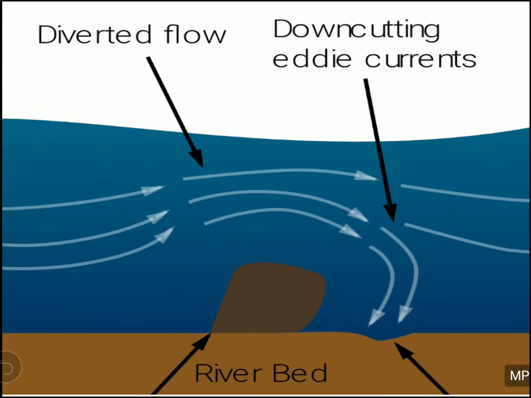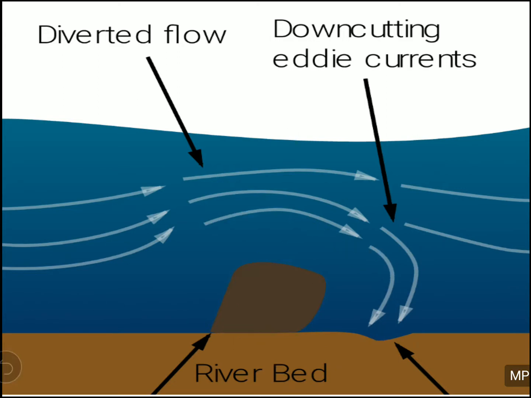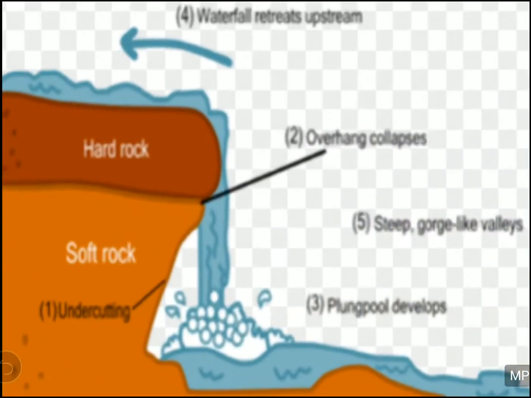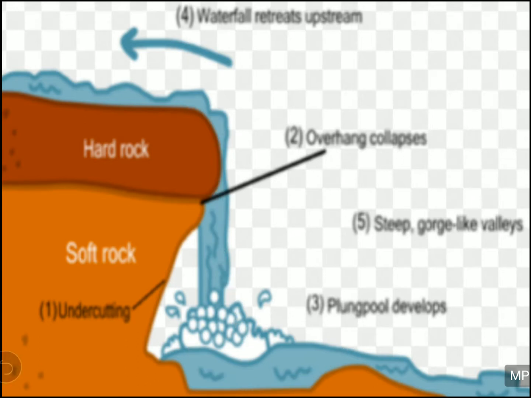What is this? This is some erosional material brought by the river and deposited at the center, and then this eddy current is just taking a round on these sediments, and they are creating a depression in between that, and this depression is sometimes filled with the pebbles, and that is what is your potholes. And then you have the plunge pool. The river is falling from the top toward the bottom with force and creating a depression area here, and that is your plunge pool.